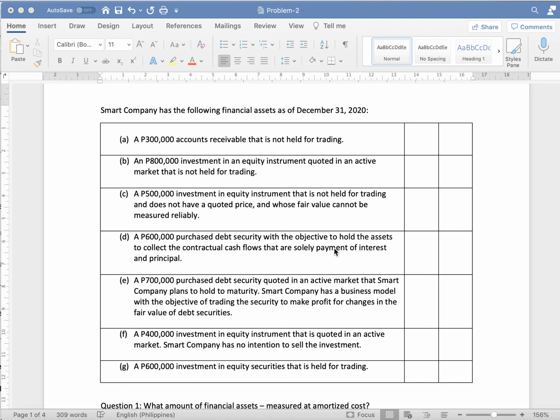F, a 400,000 pesos investment in equity instrument that is quoted in an active market. Smart Company has no intention to sell the investment. G, a 600,000 investment in equity securities that is held for trading.